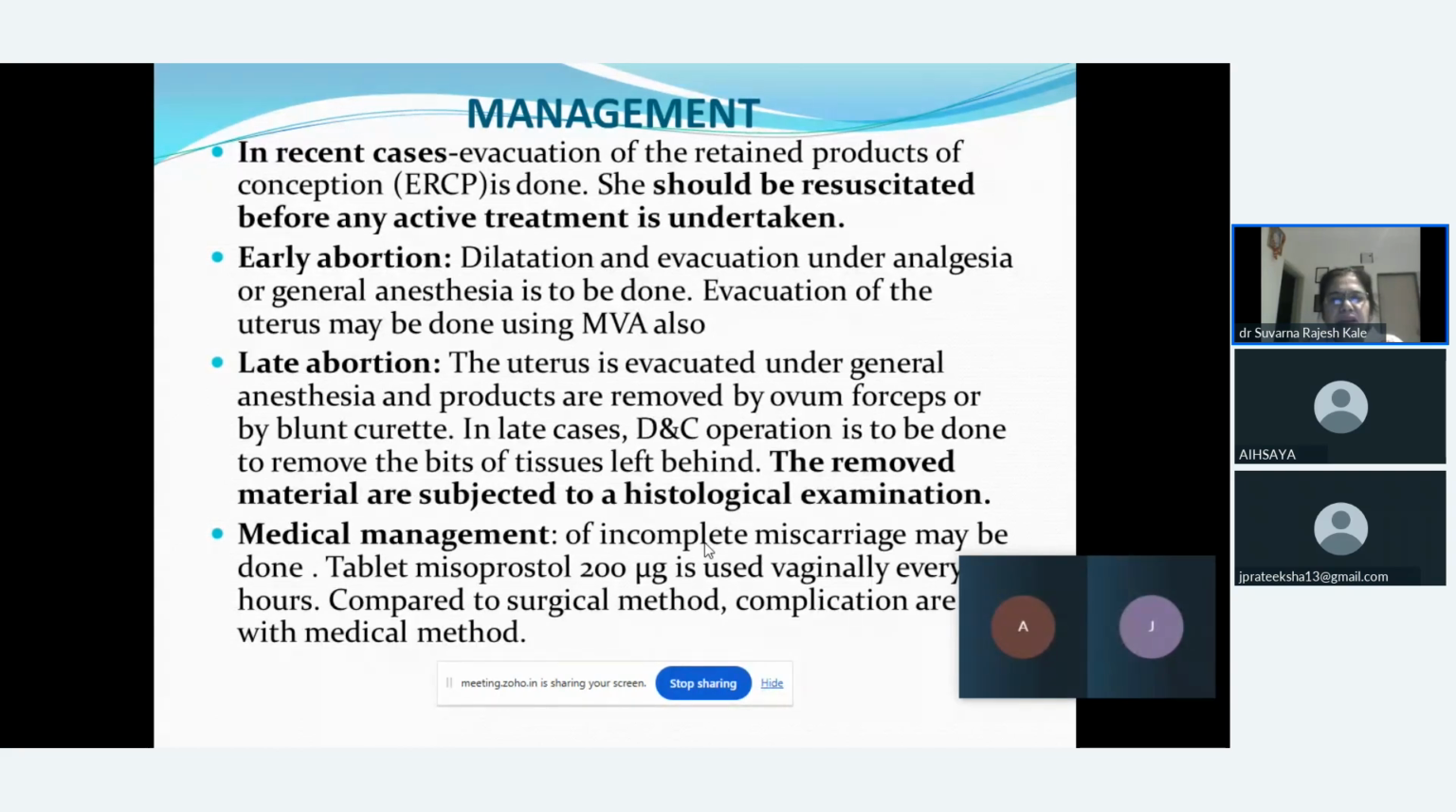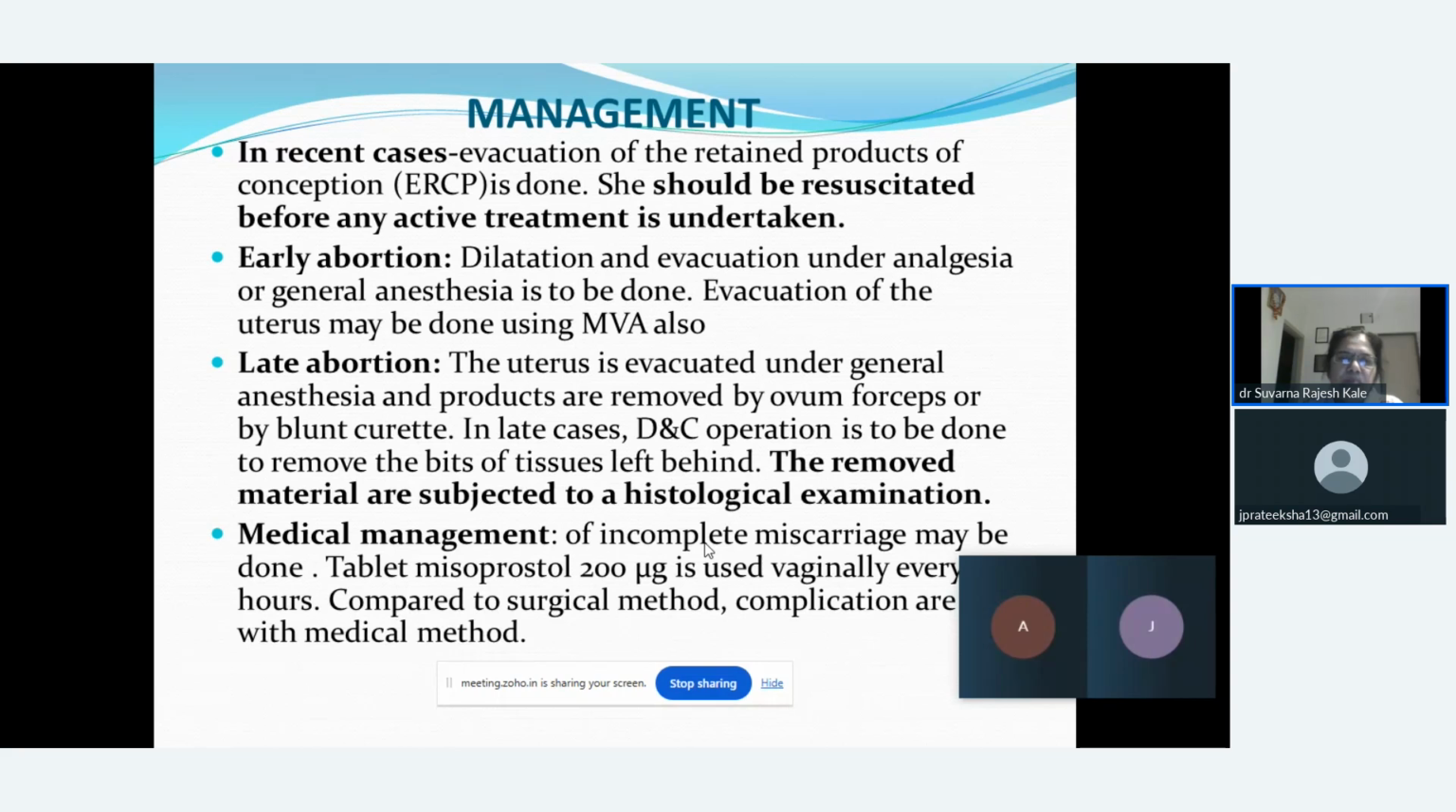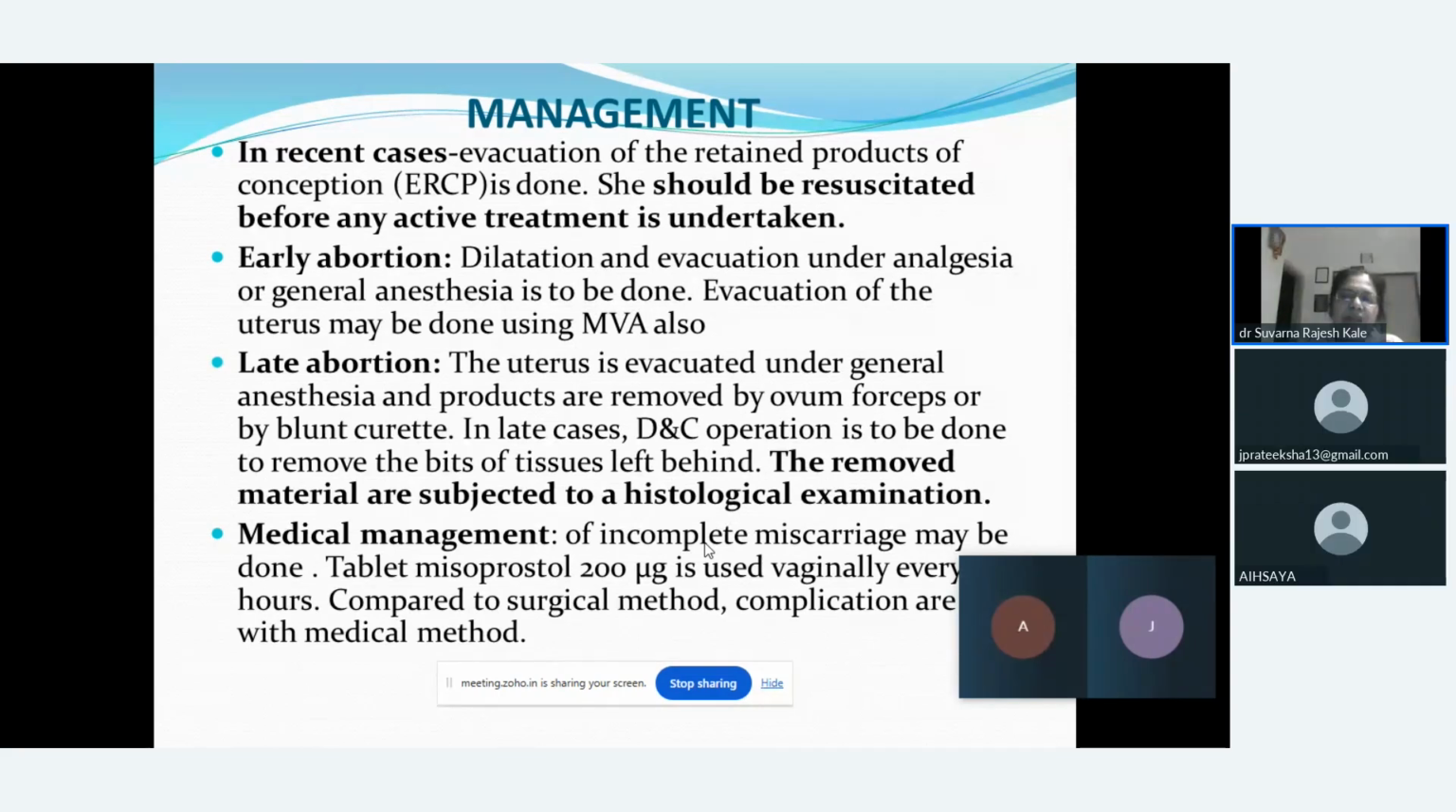If the female is coming in the late abortion, uterus is evacuated under general anesthesia, and the product of conception is removed with the help of an ovum forceps, or we can use a blunt curette. In late cases, D and C operation is to be done to remove the bits of the tissue which are left. And important is the left product should be sent for histopathological examination. This is very important because the female has arrived late to us for the management.